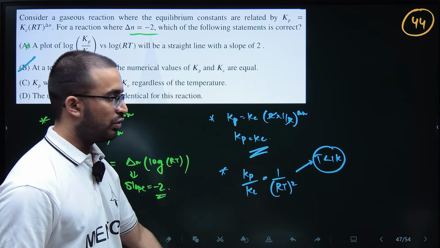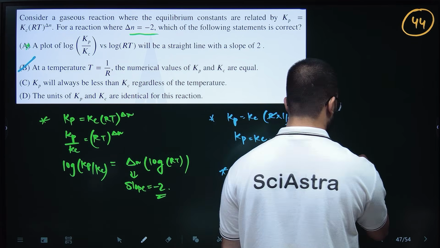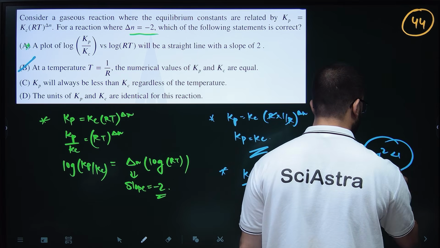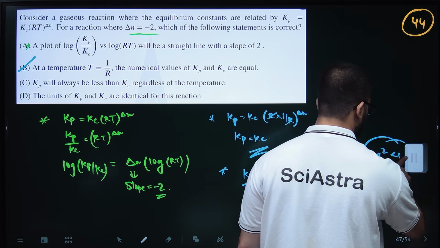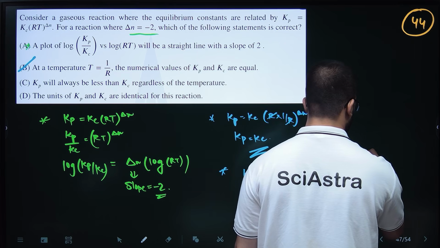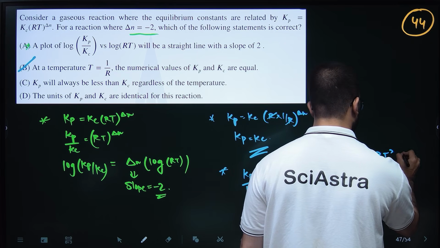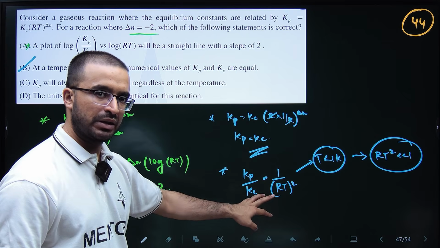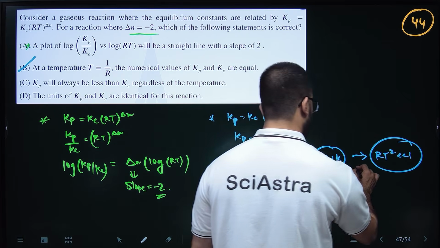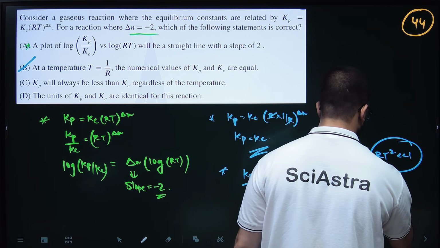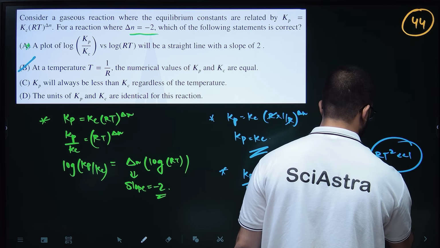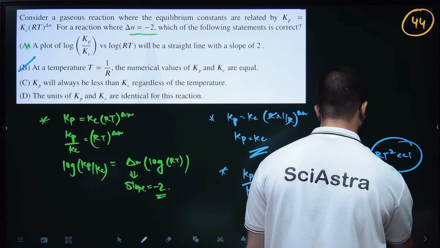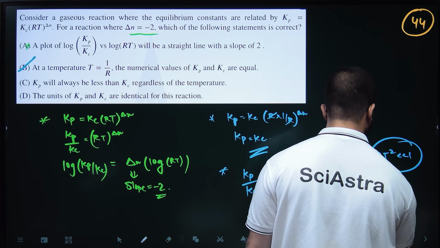So RT square will be much less than 1, and 1 divided by something less than 1 means Kp by Kc will be greater than 1. So Kp will be greater than Kc in that case.